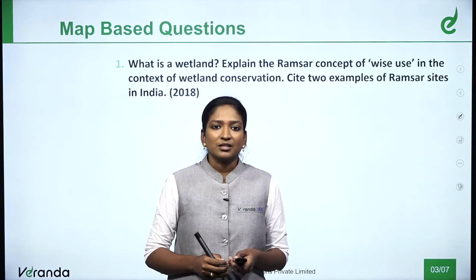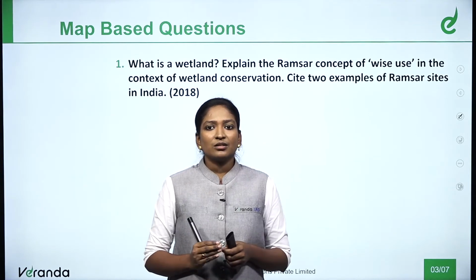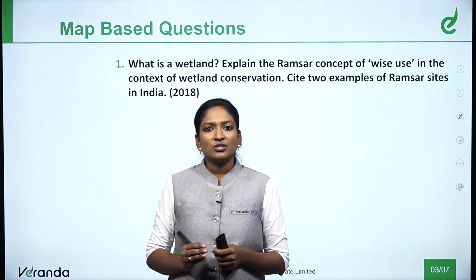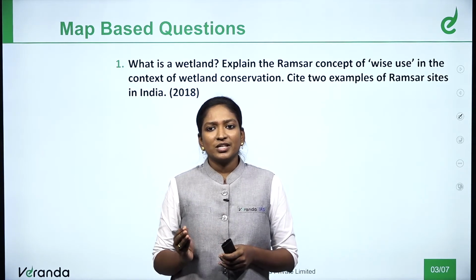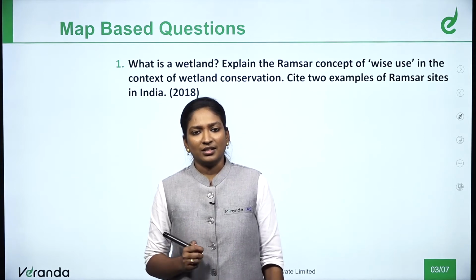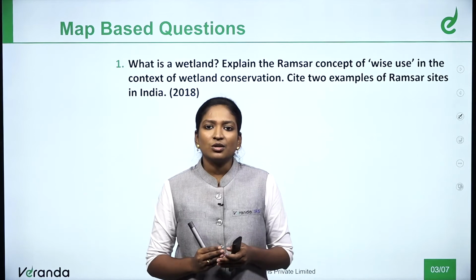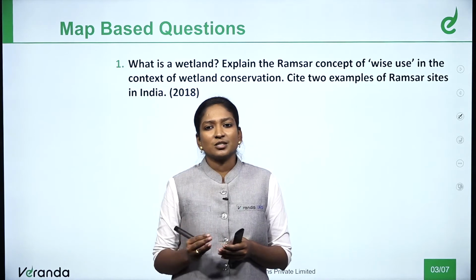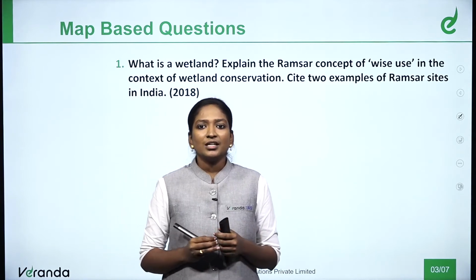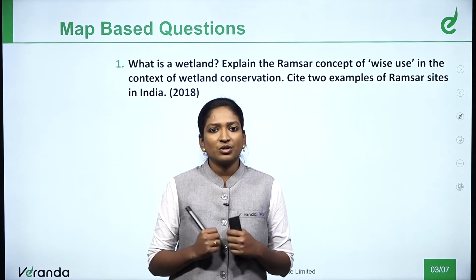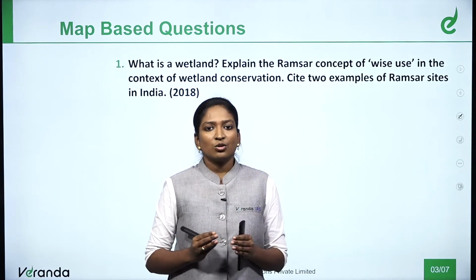Let's start. The first question is, what is wetland? Explain the Ramsar concept of wise use in the context of wetland conservation. Cite two examples of Ramsar sites in India. Here they are asking about wetlands and the Ramsar concept of wise use in the context of wetland conservation, and also about two examples of Ramsar sites in India. They have correctly asked the concepts of the question.